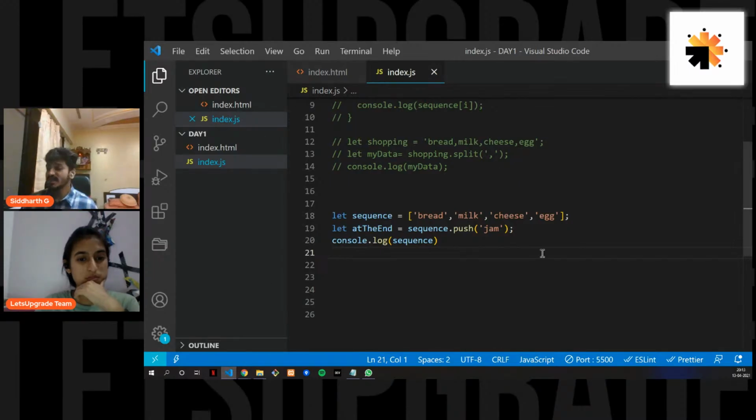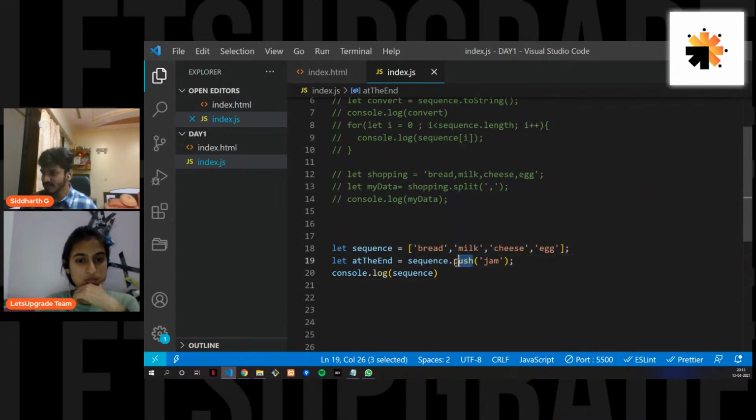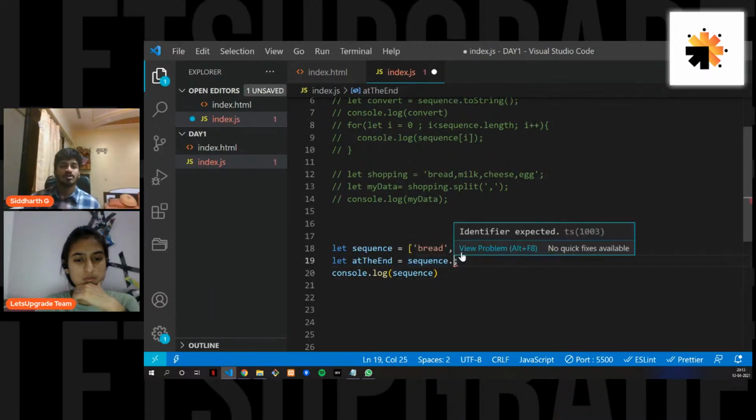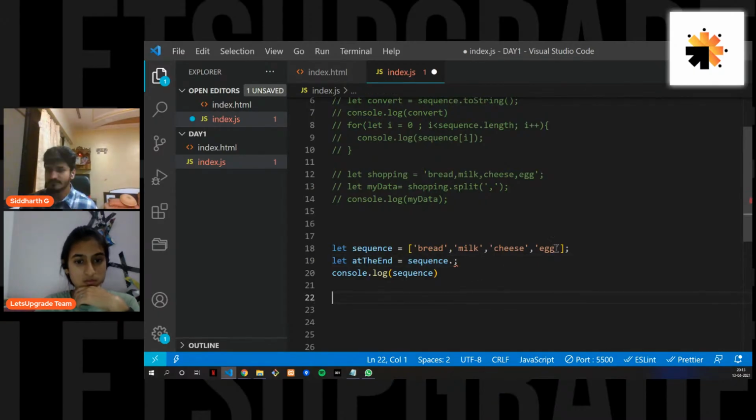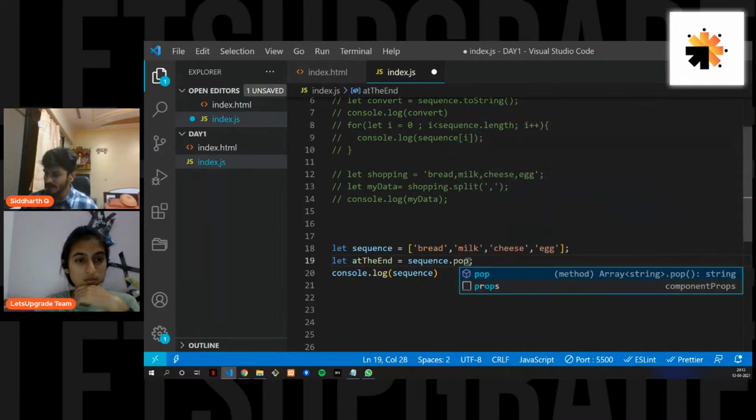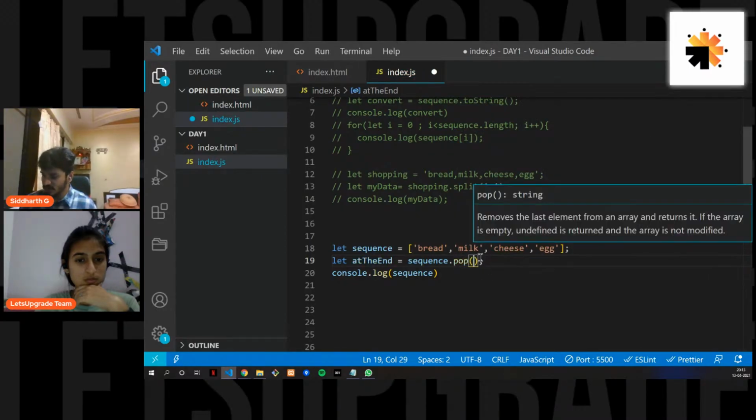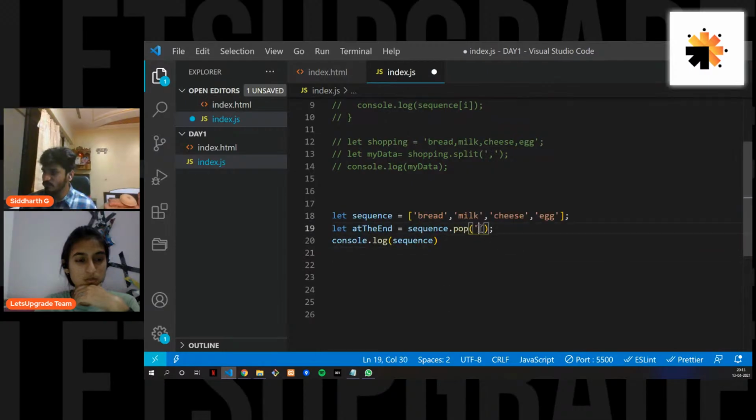Now let's say I want to remove something, right? So let's say I have pushed jam. Okay, now let's remove this part. Now let's say you want to remove the last element. Again, you won't be following the conventional method of going with the index values. You can just use an inbuilt method called pop, right?